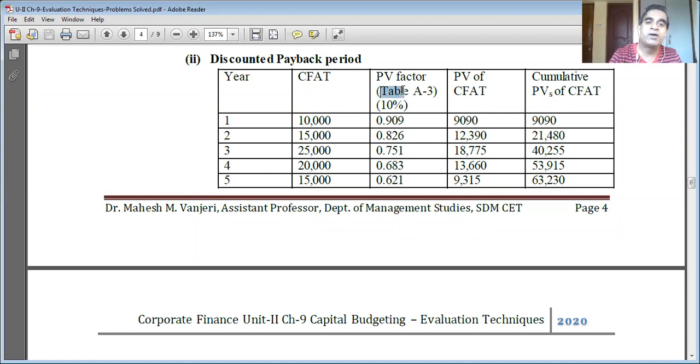For this we refer to table A3. Table A3 is the present sum of 1 rupee. The discount rate given is 10%. So I'm going to refer to table A3, 10% interest column, and find out the present value factors for year 1, year 2, year 3, year 4, and year 5. Let me share the time value tables.